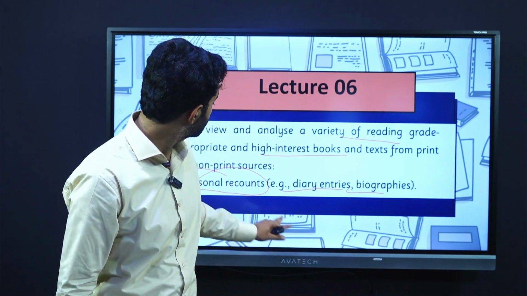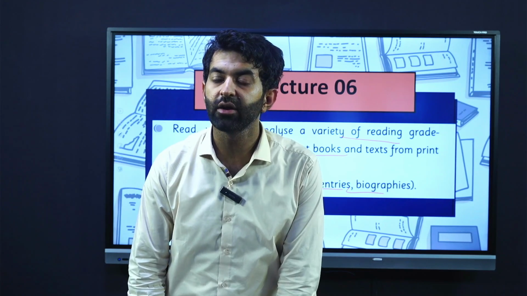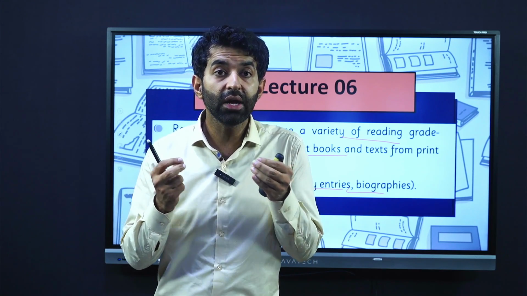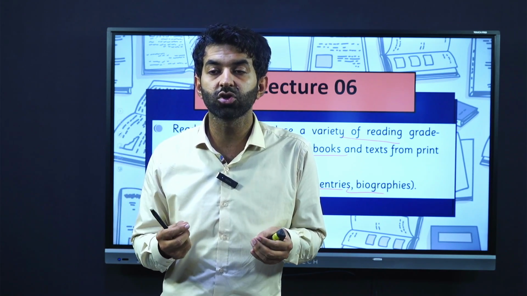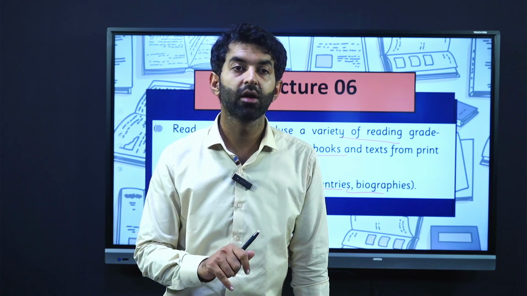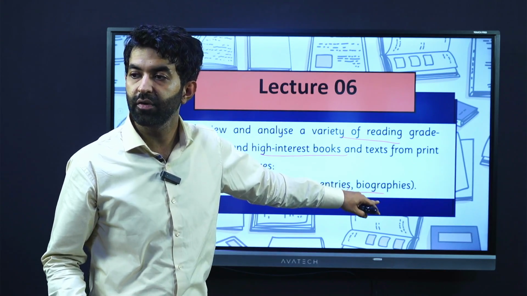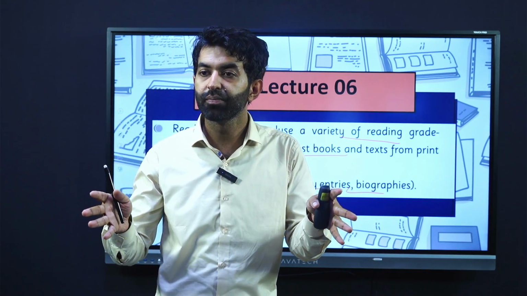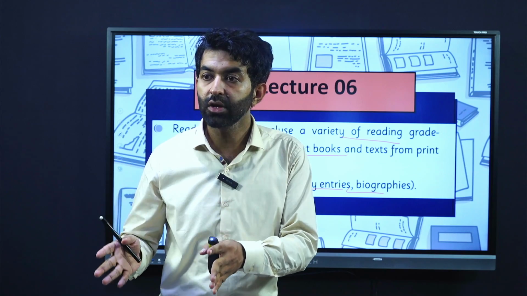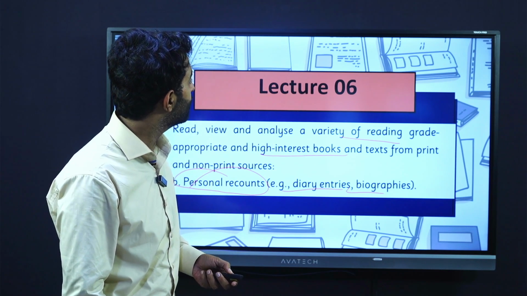So for all these personal recounts, why are we reading this? Because we want to write biographies and autobiographies. So before writing these kinds of texts and literature, we need to understand and read them first. That's why we will read these different diary entries, journals, biographies. I will display the structure for you: that a journal is written like this, diary entries are written like this, and a biography and autobiography look something like this. So be ready for this.